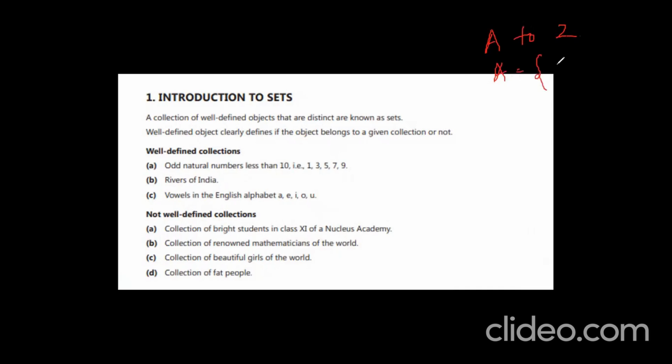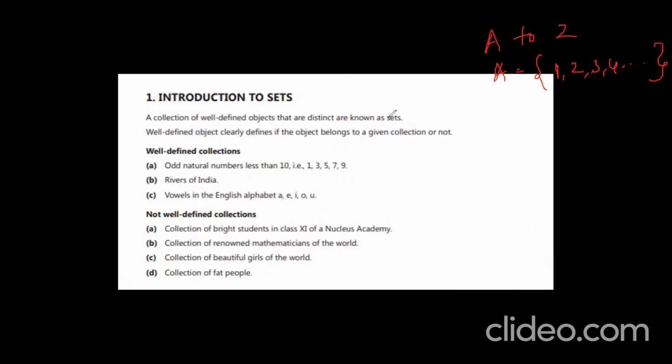I am taking A is equal to 1, 2, 3, 4, and so on. What kind of numbers are these? Very good, natural numbers. Here the objects 1, 2, 3, 4 and so on are called elements. How do we define a set?